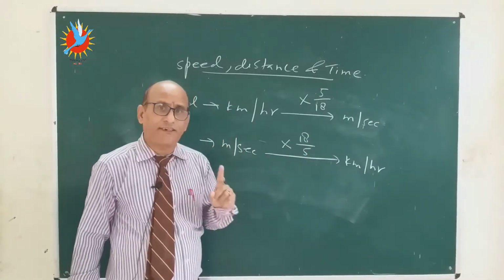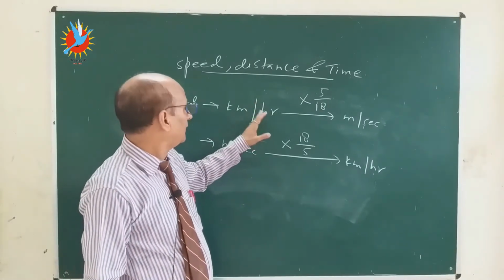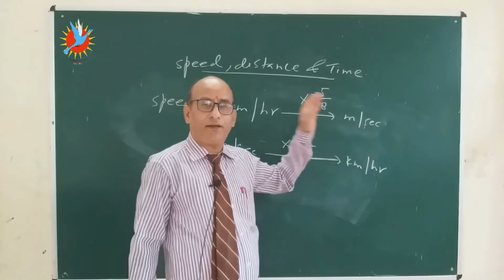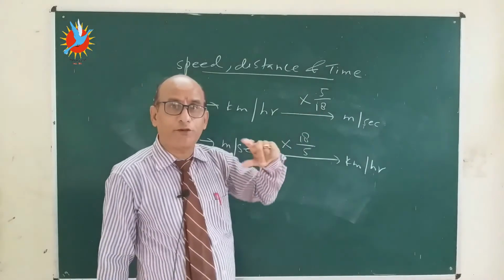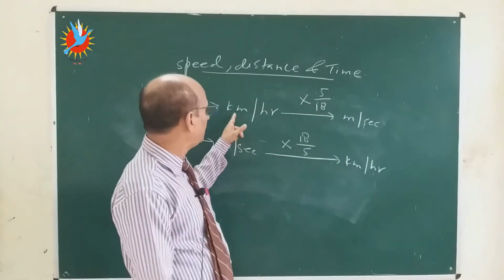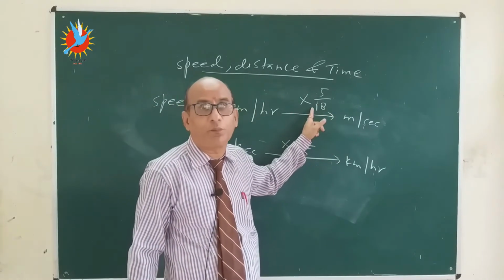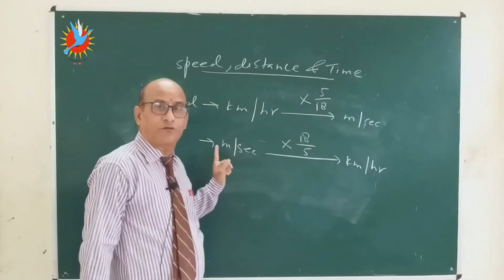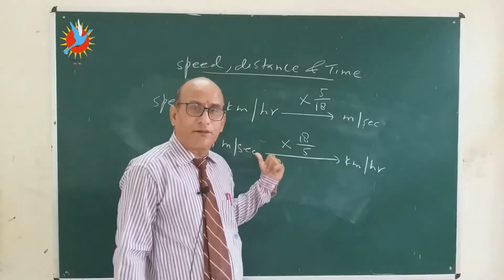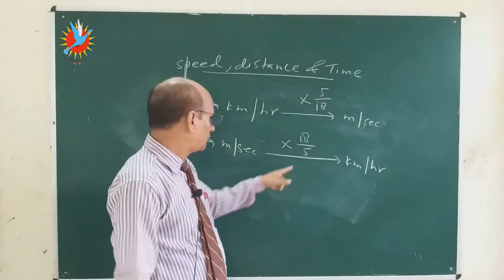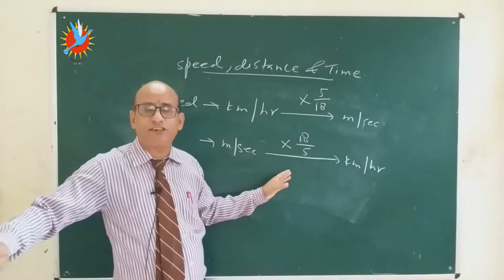Reverse. But always remember this, because kilometer per hour is the bigger unit and you are converting the bigger unit into a smaller unit. So when anything is reduced, then the denominator must be large. This is the point to remember. If you want to convert kilometer per hour into meter per second, then 18 must be in the denominator. Meter per second is a smaller unit and kilometer is the bigger unit, so then the denominator must be small. So it is 5 here.